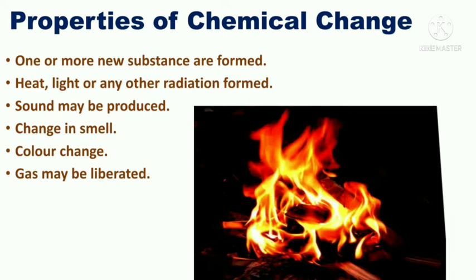Sound may be produced, the smell may change, or the color may change. Gas may also be liberated, meaning produced or released. These are all properties of chemical changes.